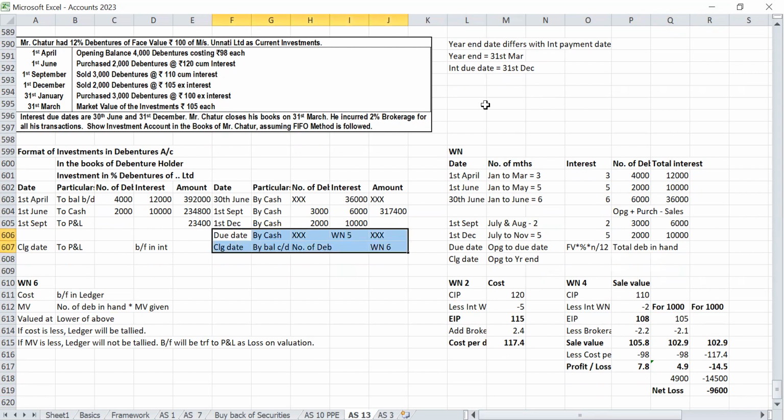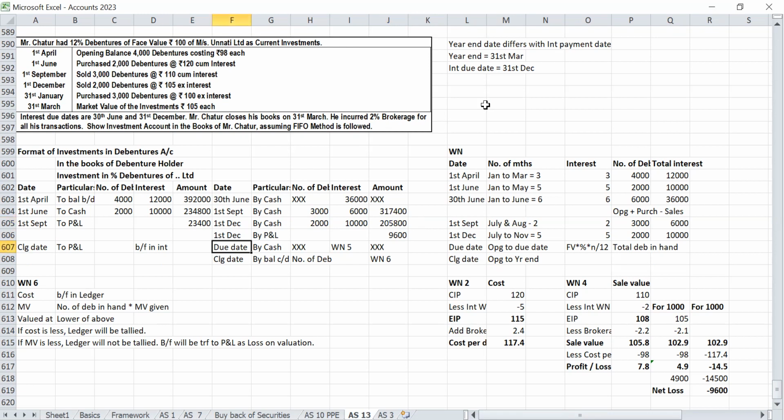Yes, sir. So on 1st December, by P&L account 9,600, and here also 2,000 into 102.9.